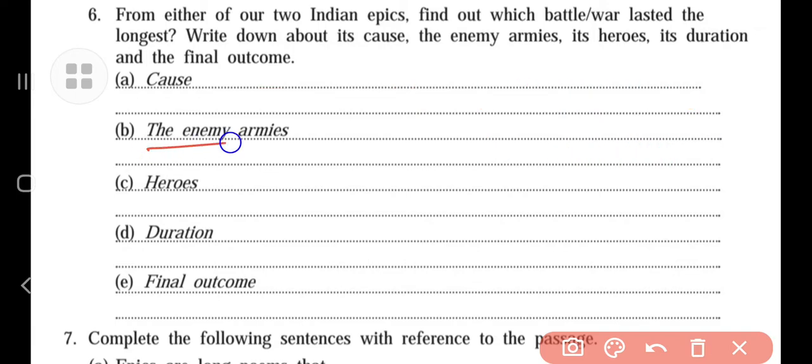Understand? Now let us find out the enemy armies. Against Rama, Ravana's army was there. Understand? And the enemy armies of Duryodhana in the Mahabharata.